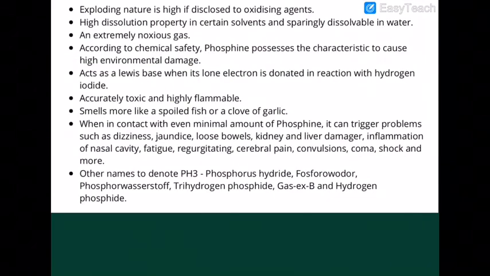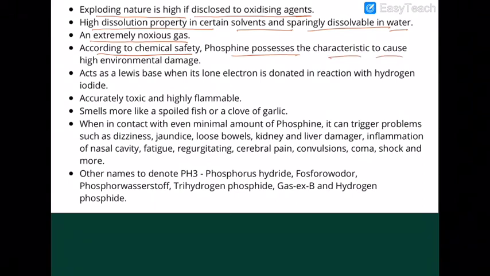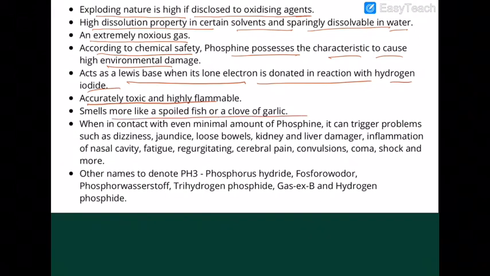In this case, the exploding nature is high if it is exposed to what? Oxidizing agent. It is sparingly soluble in water. Extremely noxious gas. According to chemical safety, phosphine possesses the characteristics to cause high environmental damage. It acts as a Lewis base, and its lone pair is involved in reactions like that with hydrogen iodide. It is acutely toxic and highly flammable. It smells like spoiled fish or a clove of garlic.